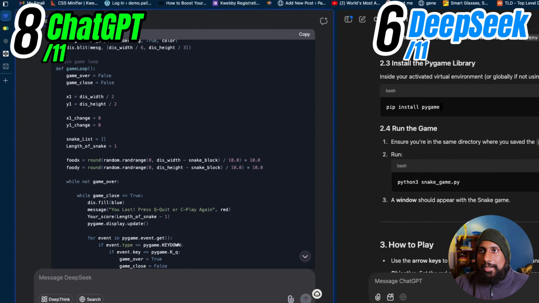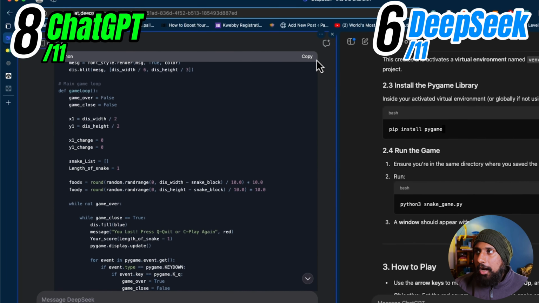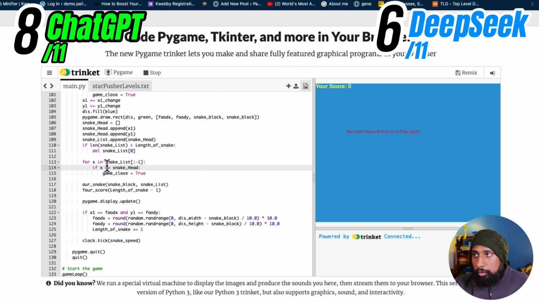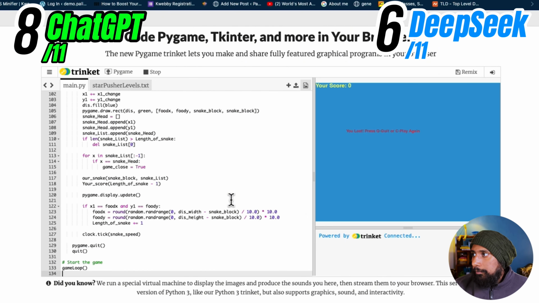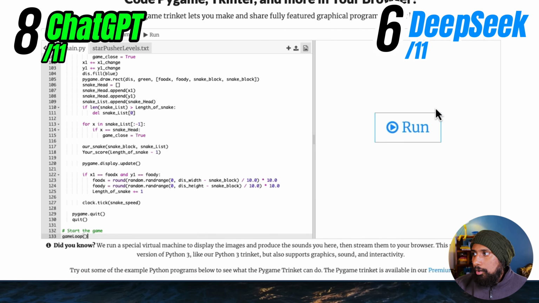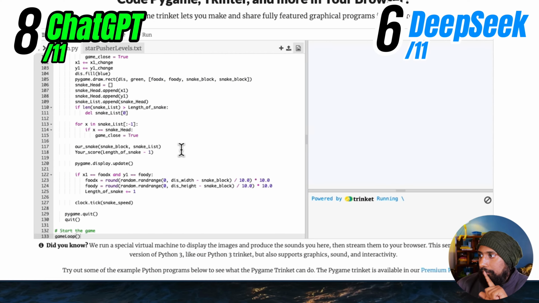Okay, it's time to test our code out. For the Python part, I'm using the online compiler, which is Trinket. So I'm going to paste this and just press enter. So it is connected. Yeah, I'm going to paste the code here, click on run, and test this out to see if it can actually work.